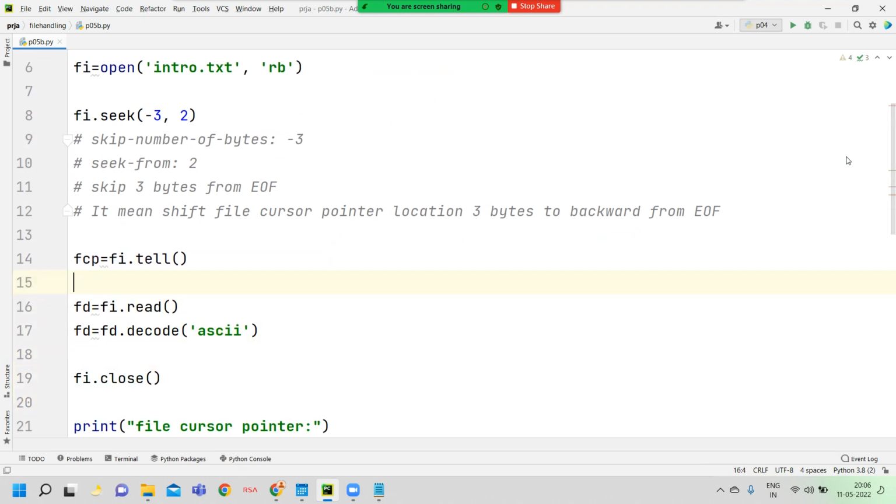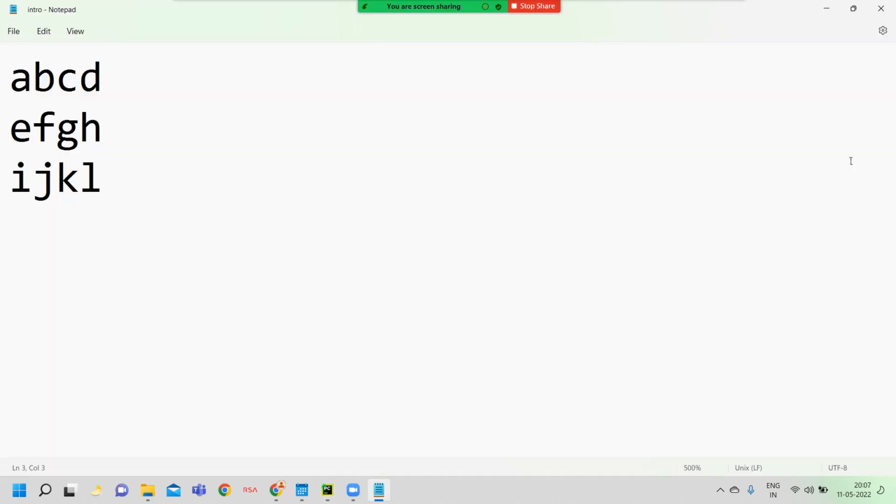Okay, now I want to read the rest of the content. I want to read the file content from the current file cursor pointer location to end of file. In the remainder, how many bytes are there? Only 3 bytes. What is the content? Already we said K, L, and then new line.